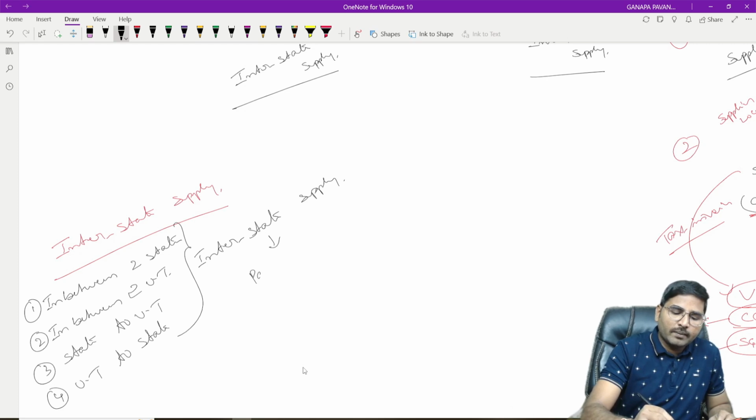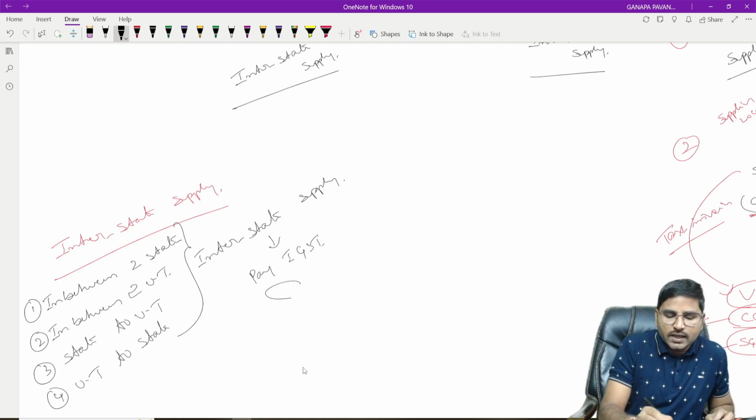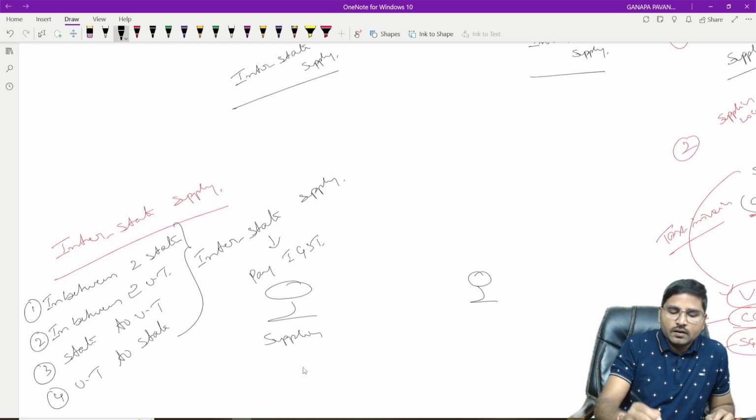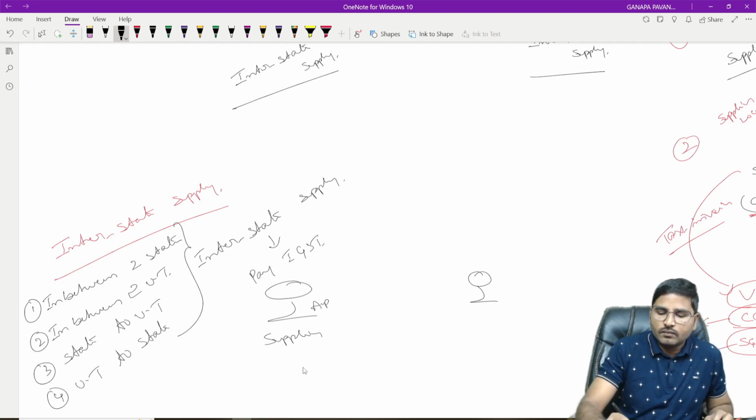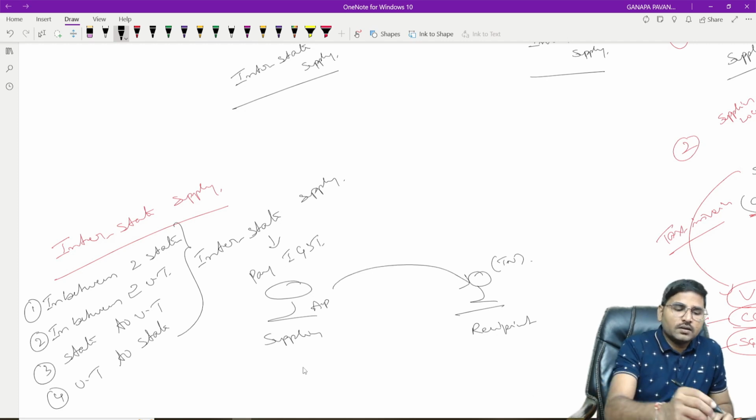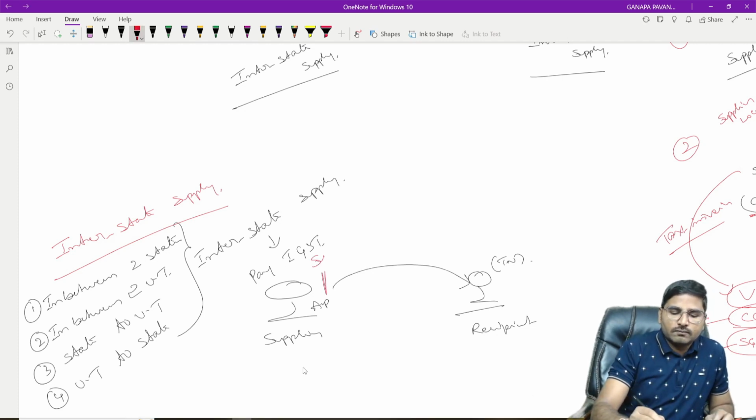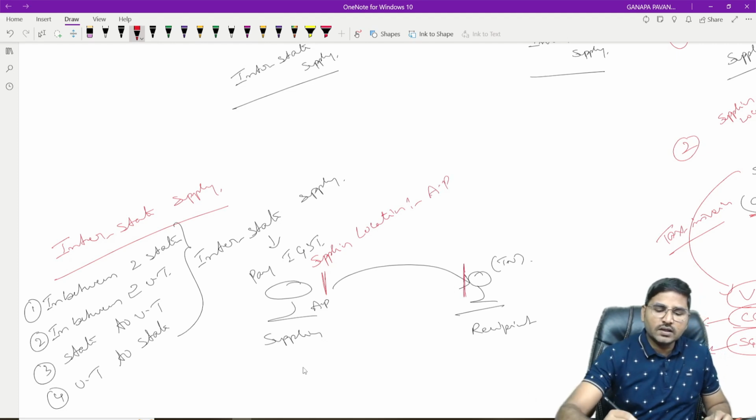Thereby, we are liable for payment of IGST. Suppose we take an example. Supplier located in Andhra Pradesh and the recipient, let us assume, is located in Tamil Nadu. Now the supplier location, what is the supplier location? Andhra Pradesh. And where the goods have been delivered? Place of supply, Tamil Nadu.